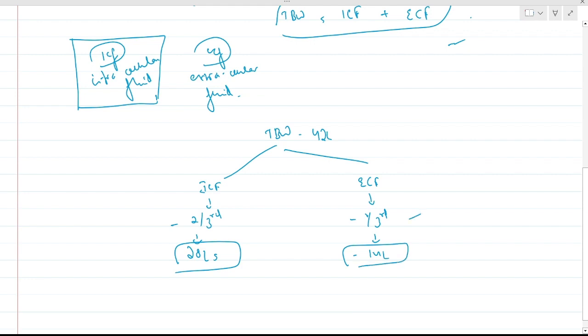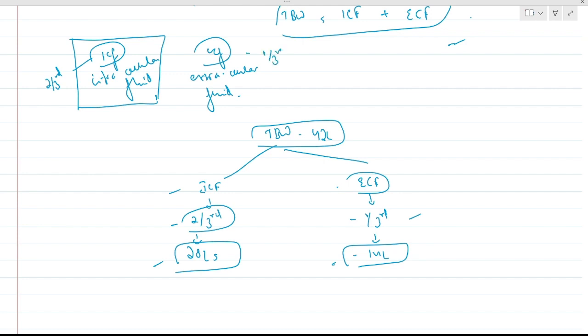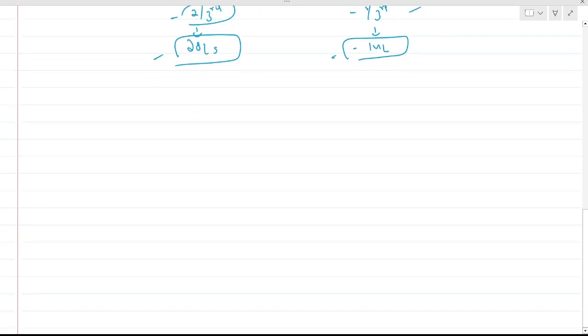ECF is 1/3, ICF is 2/3. Total body water is ECF and ICF. ECF is 14 liters, ICF is 28 liters. Remember, ICF is 2/3, ECF is 1/3. This is another point to be remembered. These are all only facts, nothing much to understand here. So we're going to discuss them one by one.